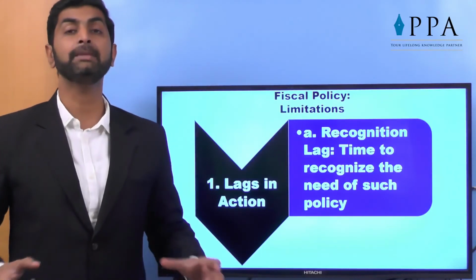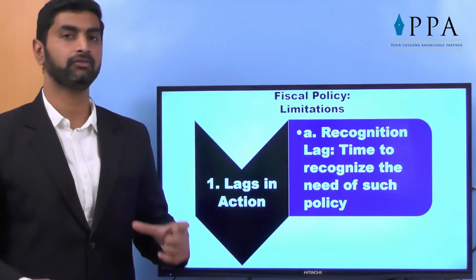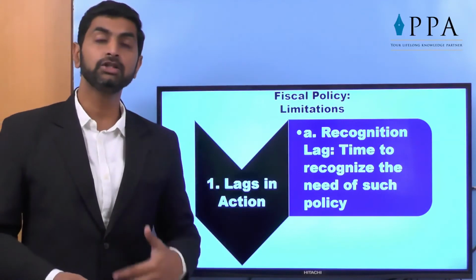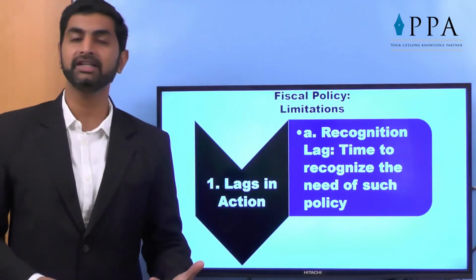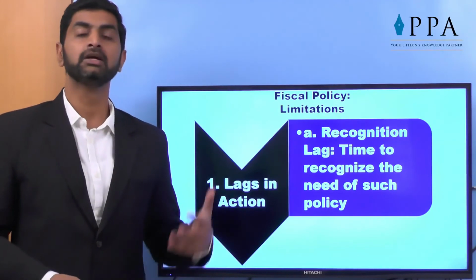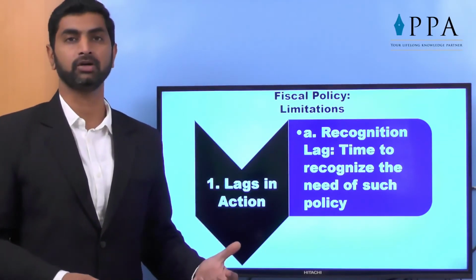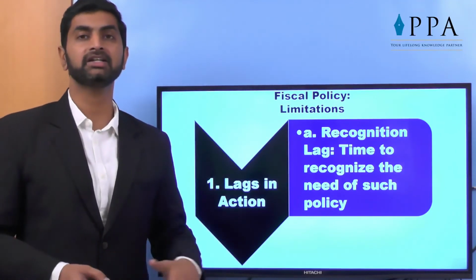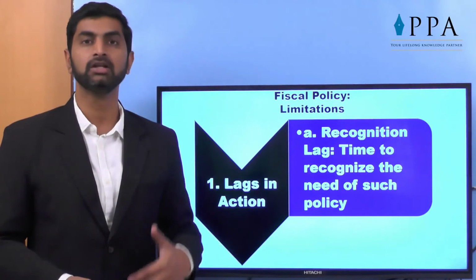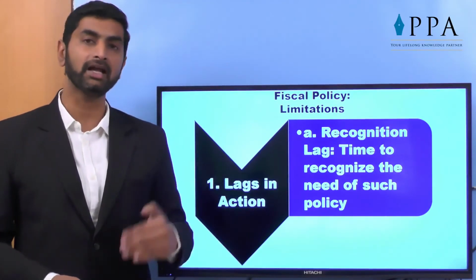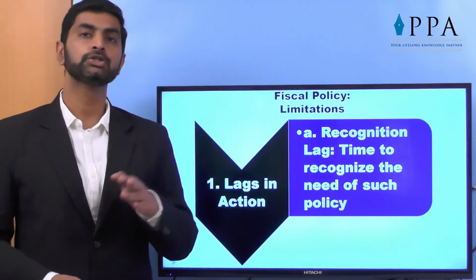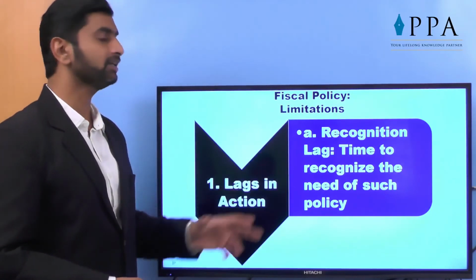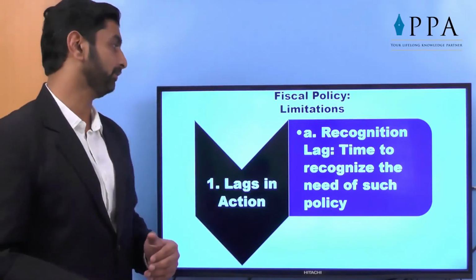First, a lag, a time span. There is a lag of action. Why is there a time span of action? First is recognition lag. It takes a long time for government to recognize the need for something. When any act is passed, for so many years the discussions are going on. To recognize the need of applying higher taxes, maybe in our country the agriculture sector is not taxed at all. There is a demand for a long period that higher income agriculture, that is farmers, should be charged some taxes, but still it is not accepted by government. So recognition time span could be a long time span.